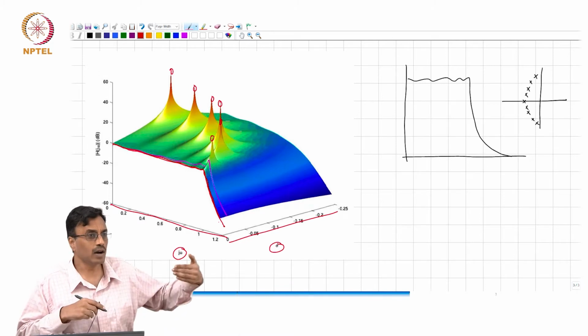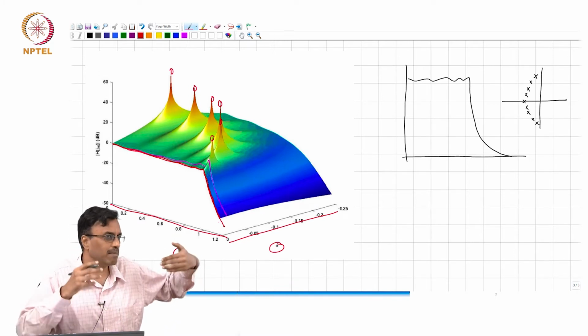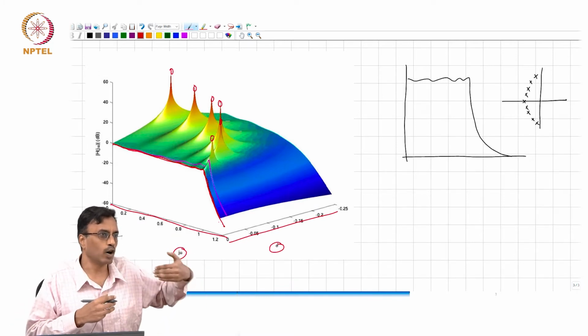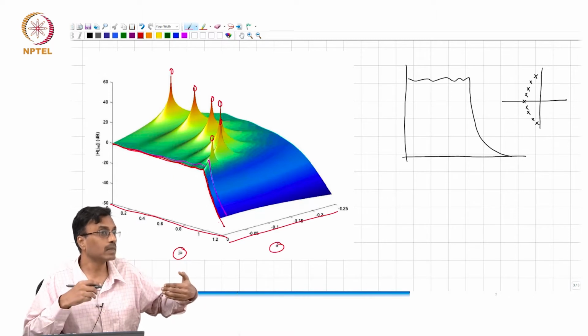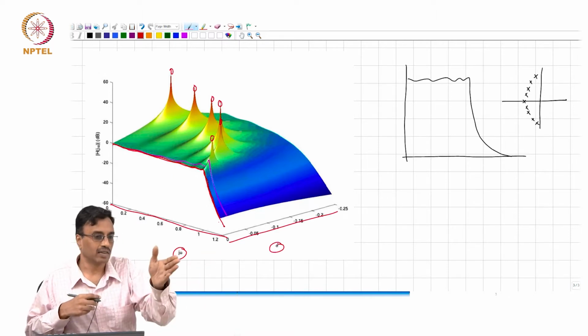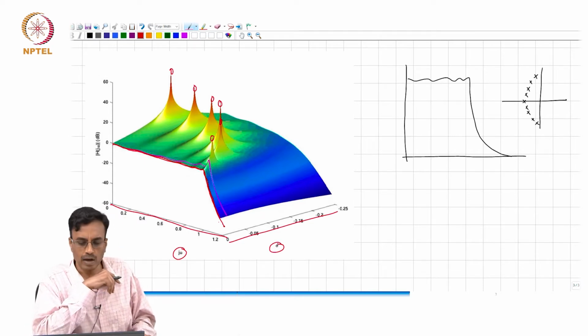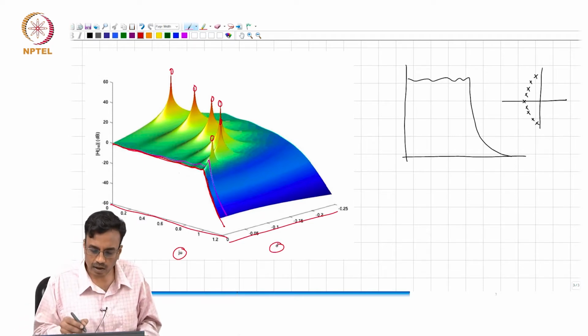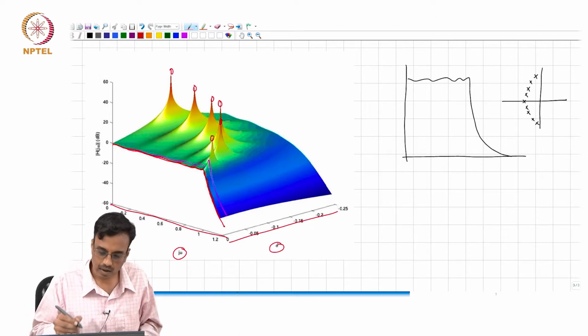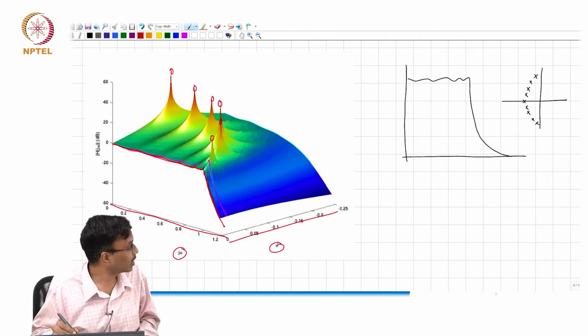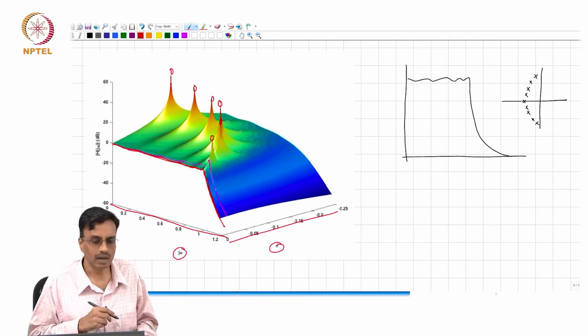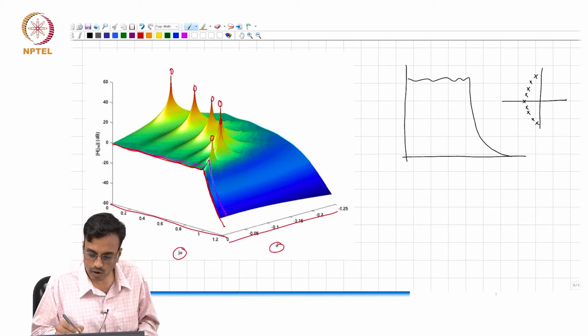We are evaluating the same H ideal of S, but along a trajectory which is j omega minus omega square over omega u, and as you can see, we are now going along this path as shown in the magenta curve, right,